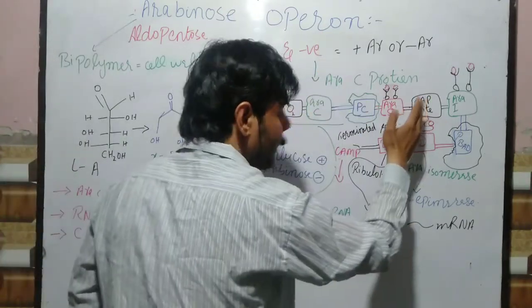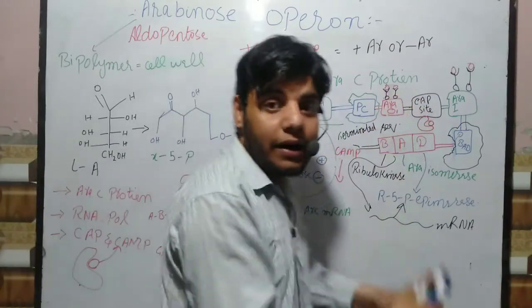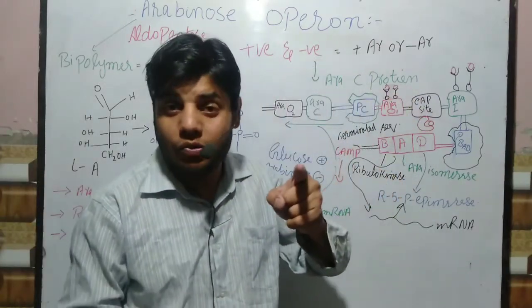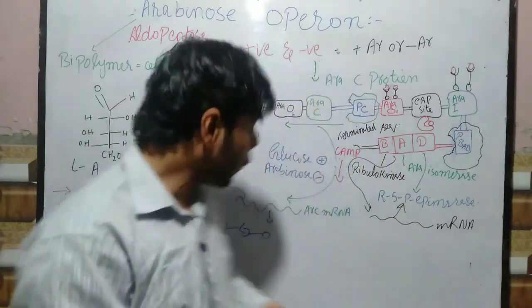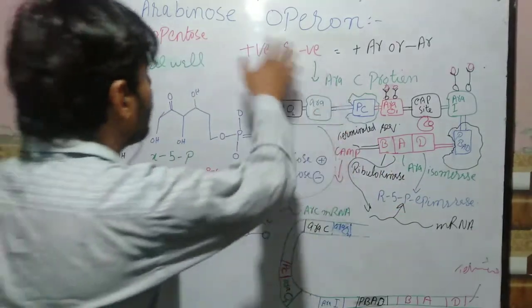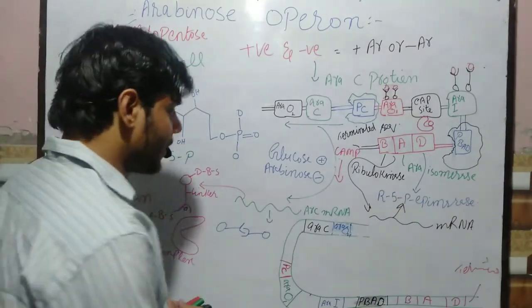It is not binding at that point. Why? Because these two dimers are bound here, and it causes the bending of the DNA, due to which the space is not available for the RNA polymerase. Now how will this arabinose operon be deactivated?